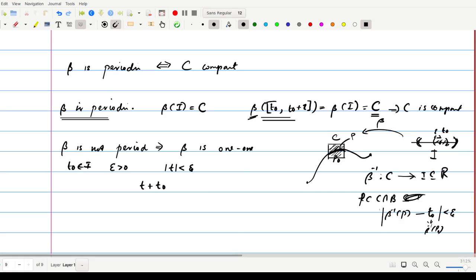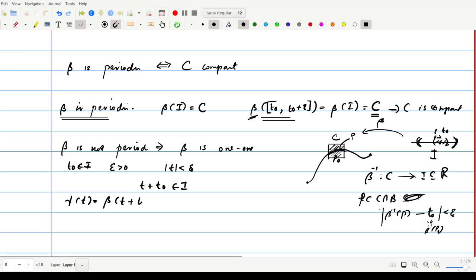So when mod T is less than epsilon, we get these values over this interval, and that is in I. Choose all such T, and gamma of T is equal to beta of T plus T naught.